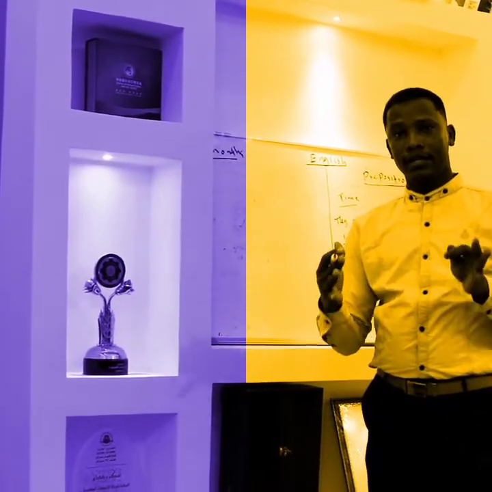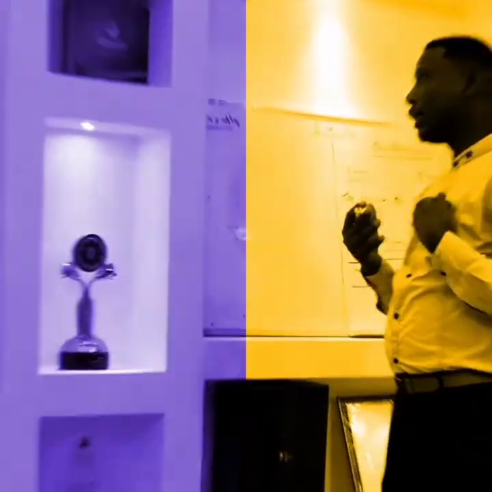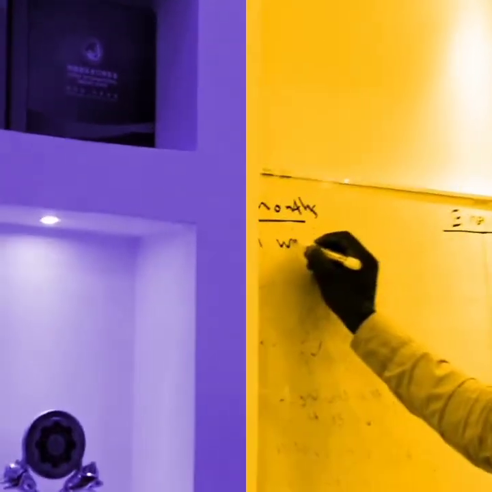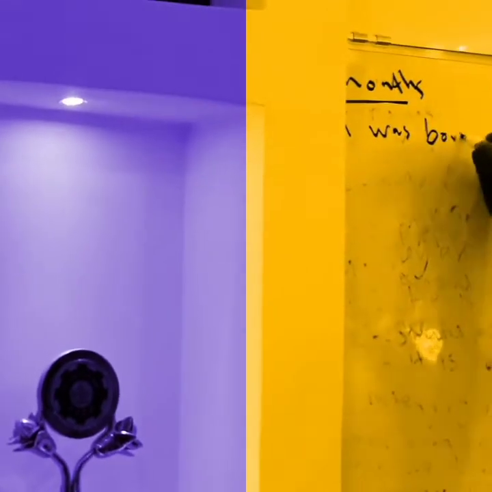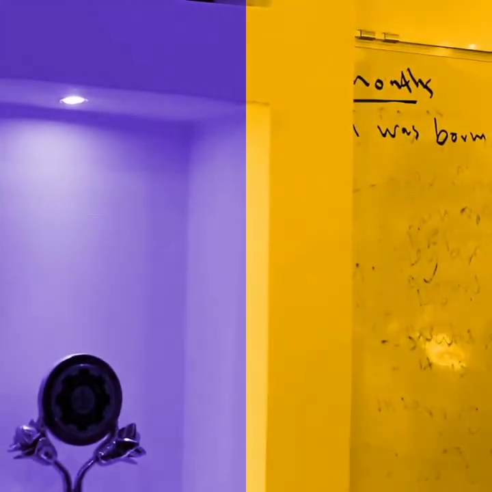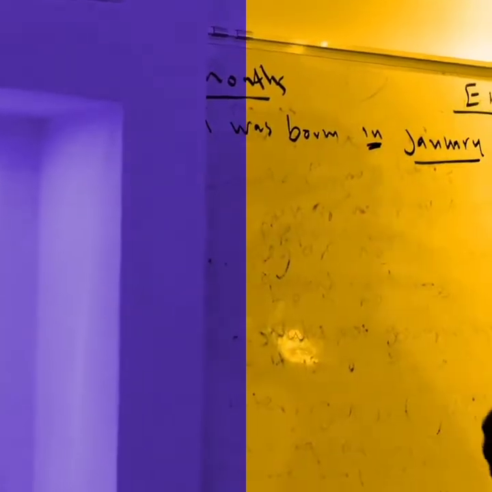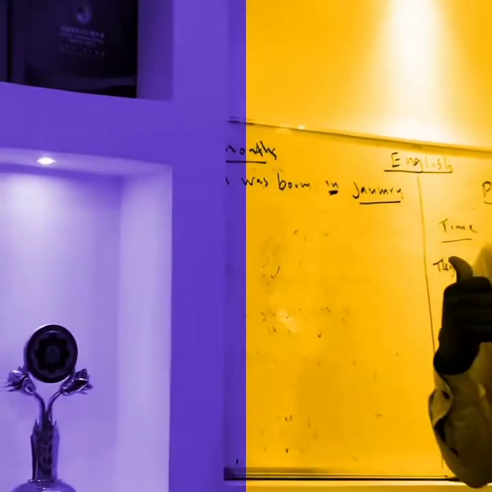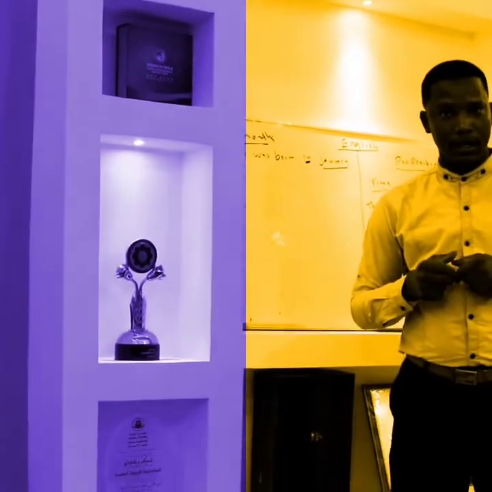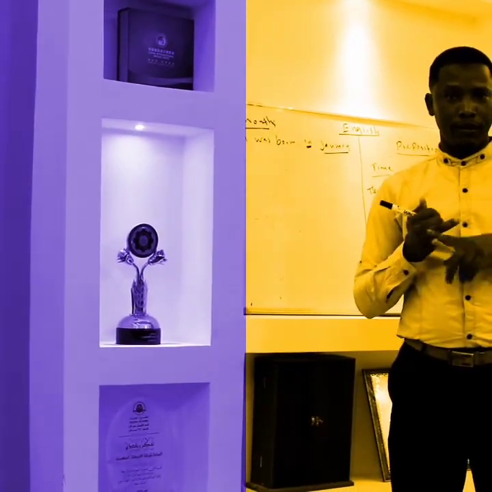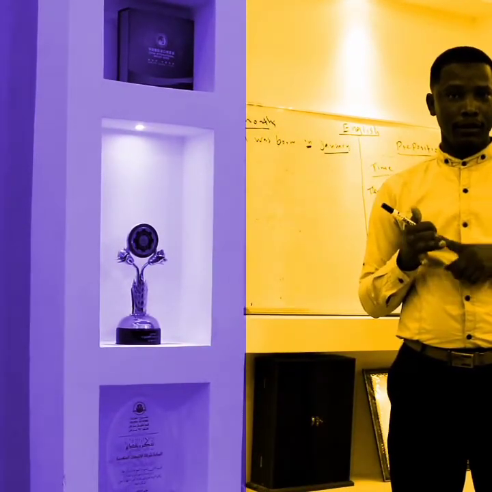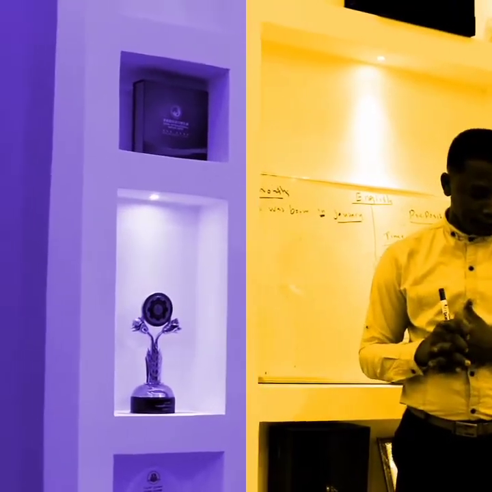For example, if I am going to talk about the time that I was born, I would say I was born in January. Because this is a month, I would use the preposition in. I was born in January, I was born in February, I was born in March, whatever.